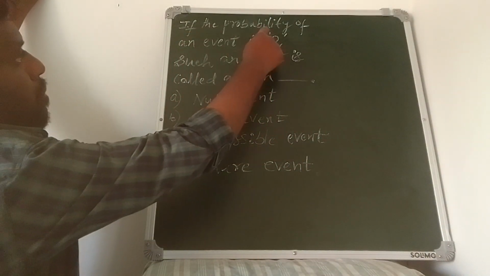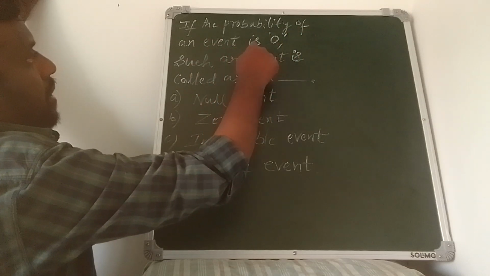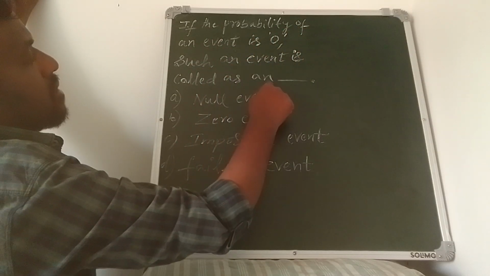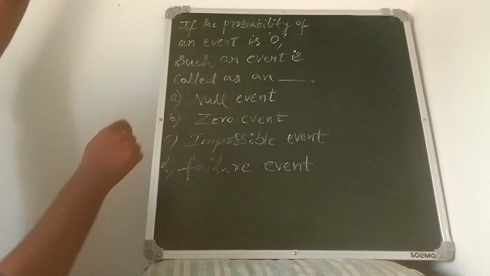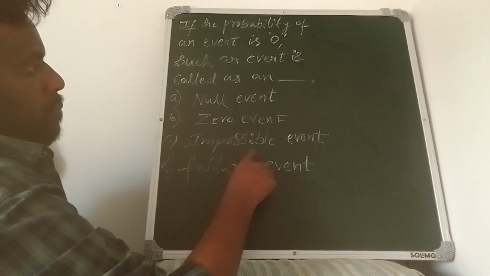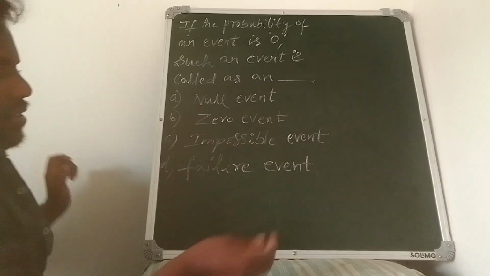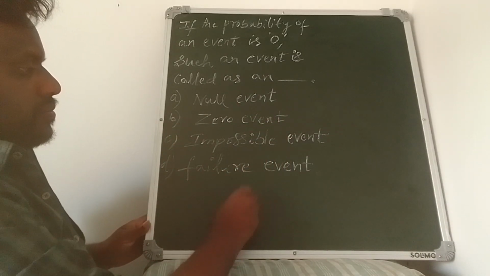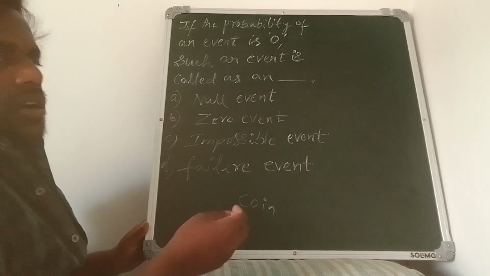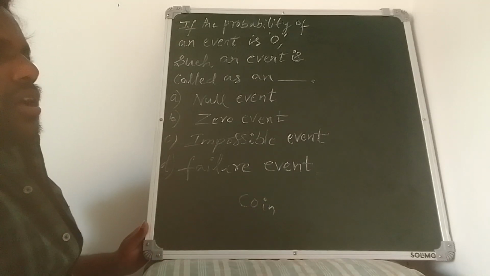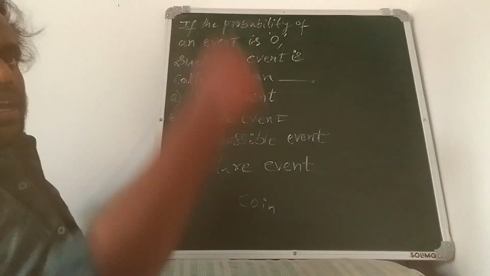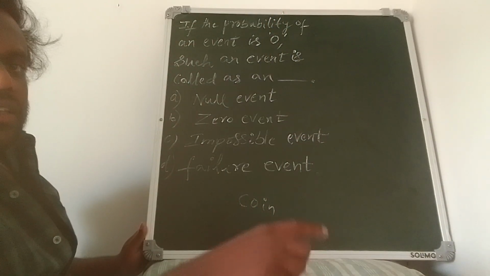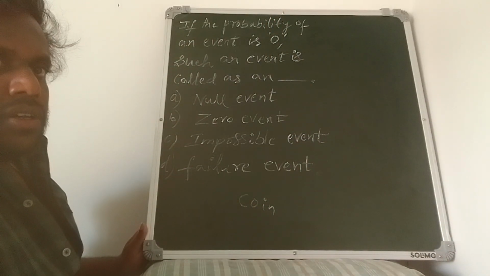If the probability of an event is 0, such an event is called as an dash. So null event, zero event, impossible event, failure event. I will give an example. You take a coin, and you toss it, you throw it into the air. Just assume it will come back and it will fall on the table.